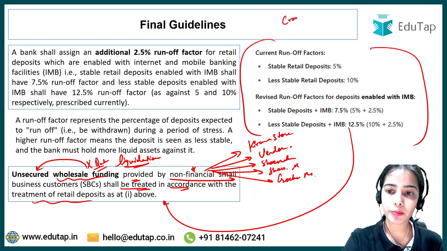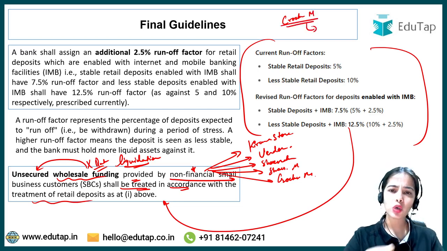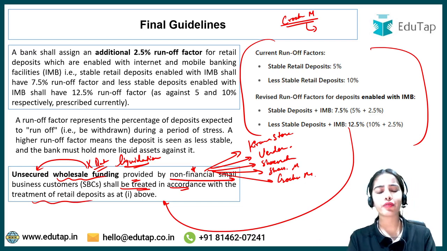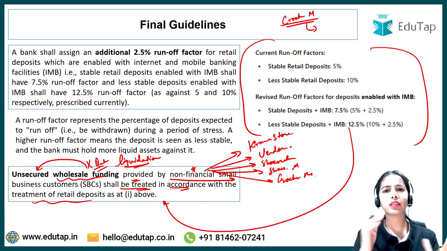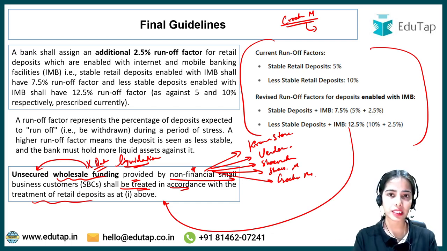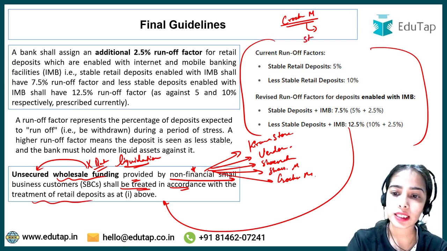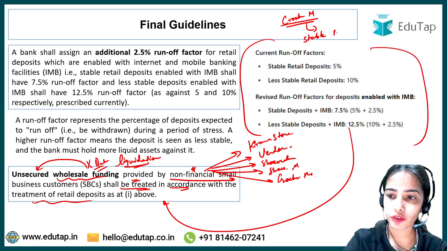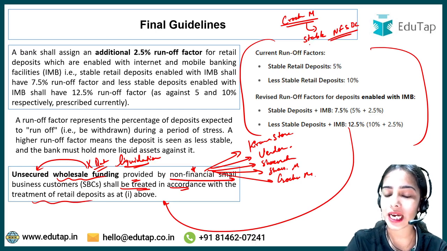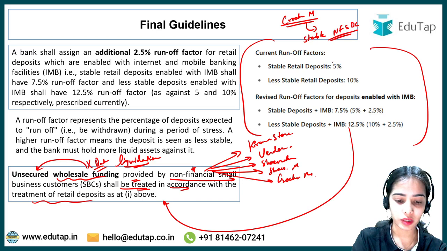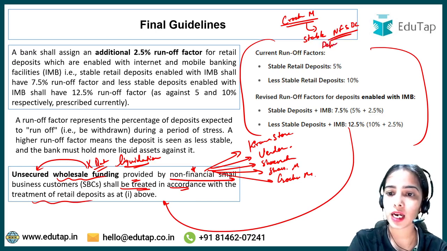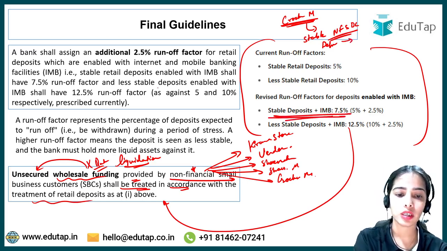Let's say there is a crockery manufacturer that has a very long-term relationship with the bank, and past data has shown that the deposits are usually stable. The crockery manufacturer does not take out the money in a rampant manner. So the crockery manufacturer is a stable non-financial small business customer for the bank, and the stable deposits made by this crockery manufacturer will have the same rates as applied to the retail deposits.